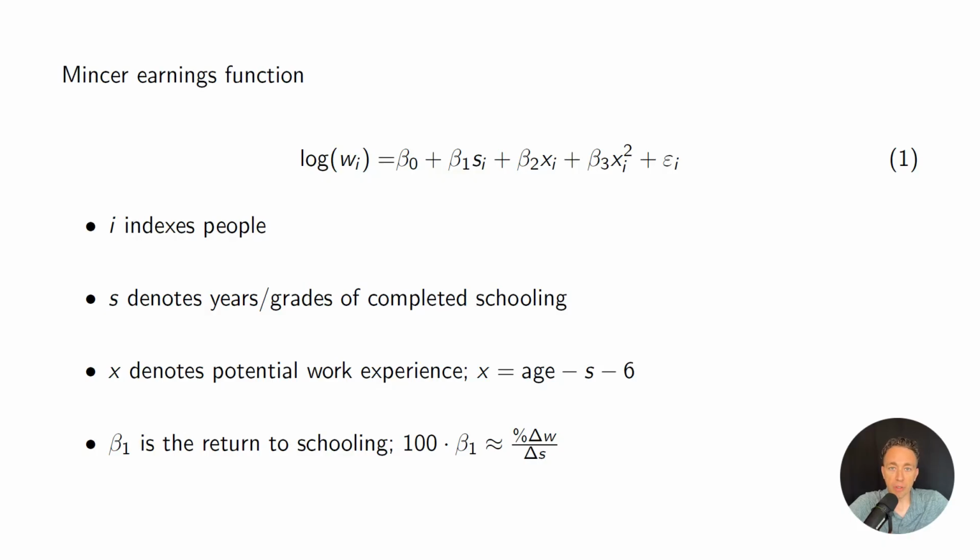And the key parameter that we're interested in for policy purposes is beta 1. So we want to know if you change your level of schooling by 1, what's that going to translate to in terms of your future earnings. And the way we would interpret this is 100 times beta 1 would approximately be the percentage change in your wages on average across the whole population.